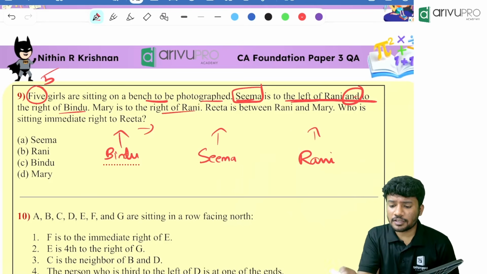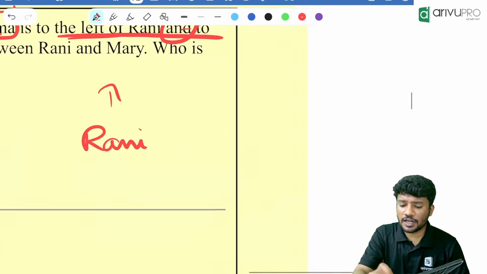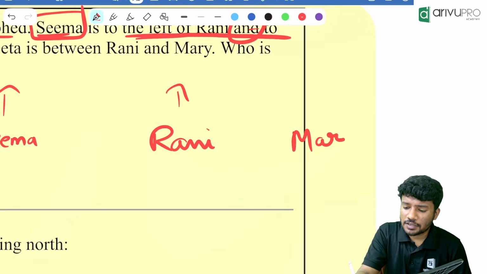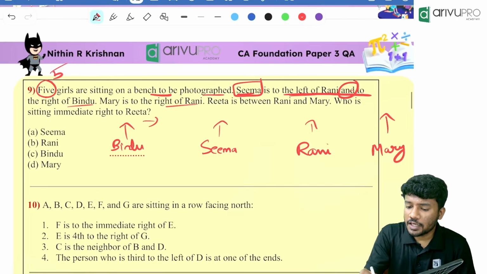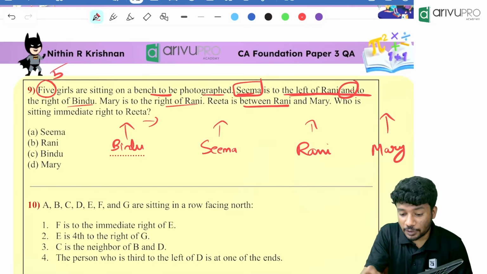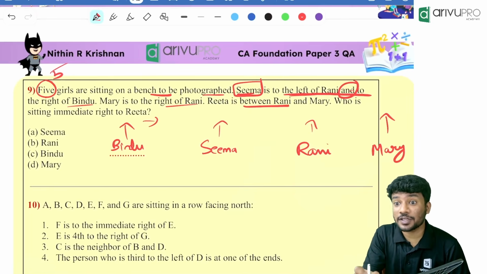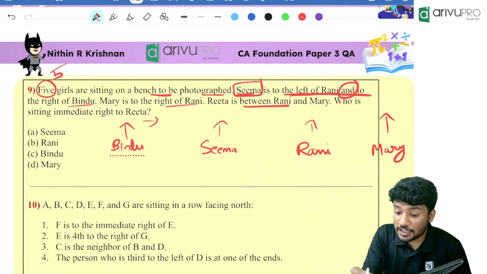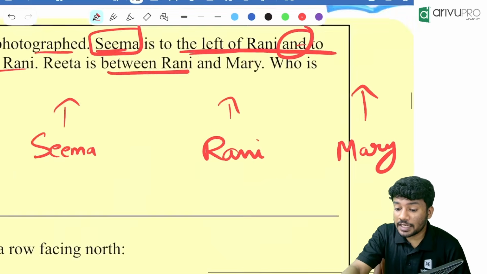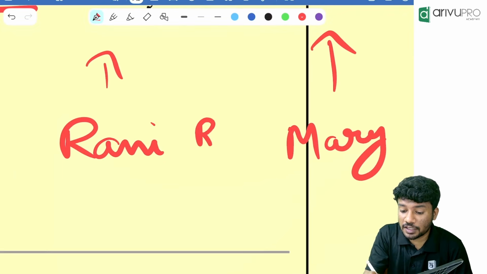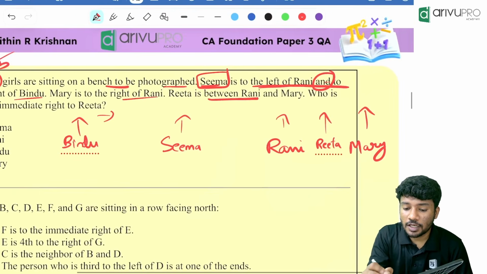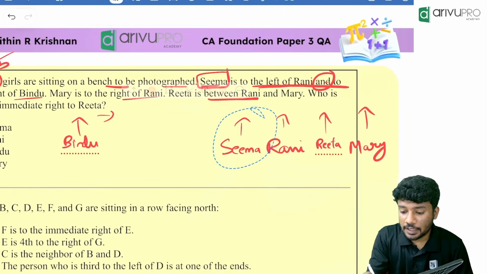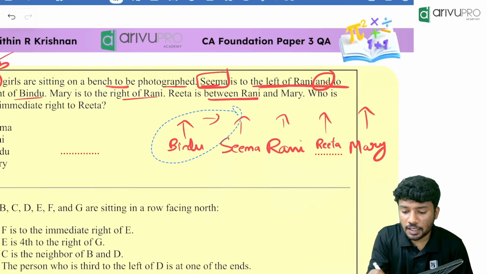Then what is given down? Mary is to the right of Rani. Mary is to the right of Rani means Mary is somewhere over here, to the right of Rani. Then Rita is between Rani and Mary. Now that's why I gave the gap. That's why that importance is coming. So where will be the position of Rita? Rita will be over here in between Rani and Mary. Now our arrangement is complete.